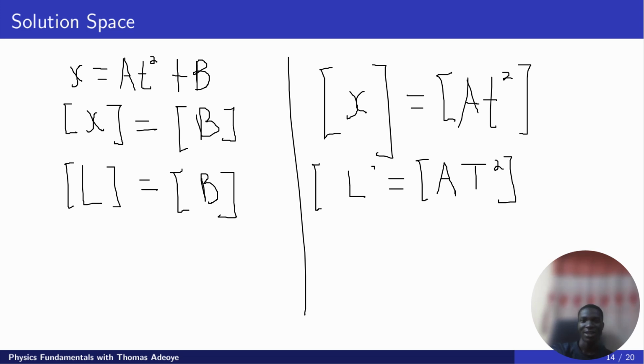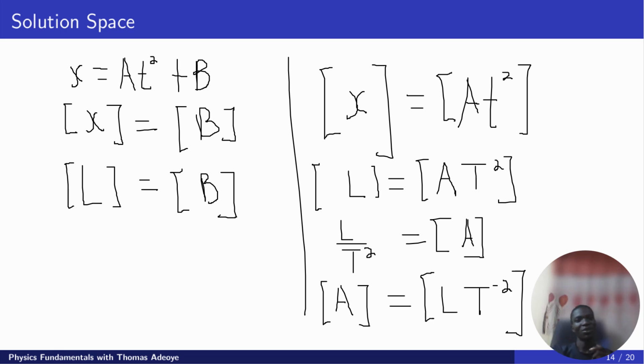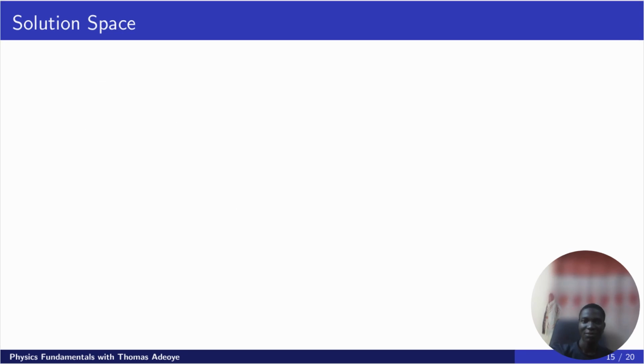All right, so now the next thing is to divide through by t squared. Dividing through by t squared, we are going to have capital L over T squared equal to just the dimension of a. And finally, you can agree with me that the dimension of a now is L T raised to power minus 2.